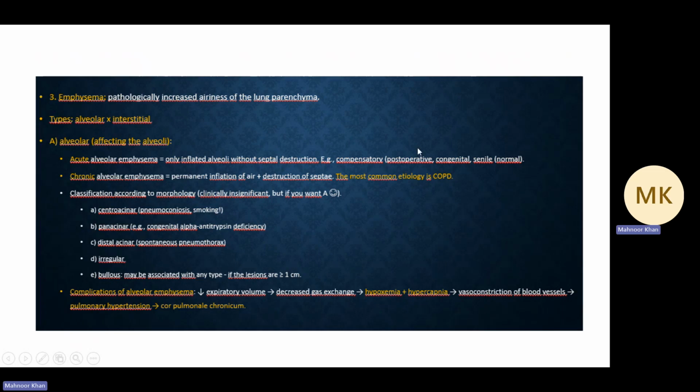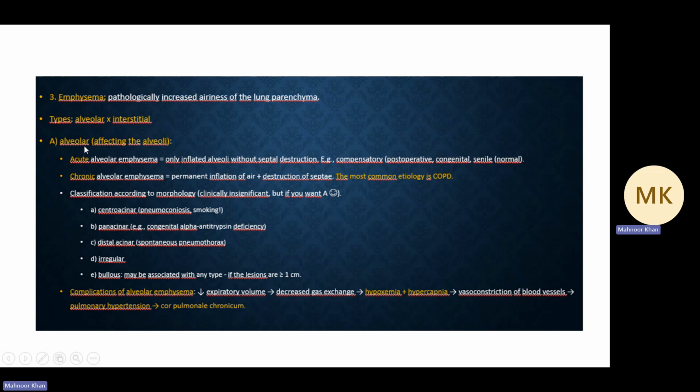Okay, emphysema. So what exactly is emphysema? It is increased airiness of the lung parenchyma. This will also be described in a separate question. But here we talk about emphysema with regards to COPD, and there are two types, mainly alveolar and interstitial. In this question, we will focus only on alveolar, because alveolar emphysema happens in COPD and not the interstitial one. So I will only speak about alveolar emphysema.